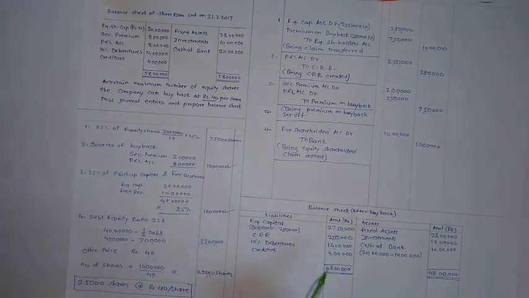Important thing is this balance sheet must be prepared in vertical form, revised schedule 6 form, at the time of examination. Here only for the purpose of practice this balance sheet is shown in horizontal form, but after you start final account and balance sheet as per revised schedule, this balance sheet is must in vertical form.